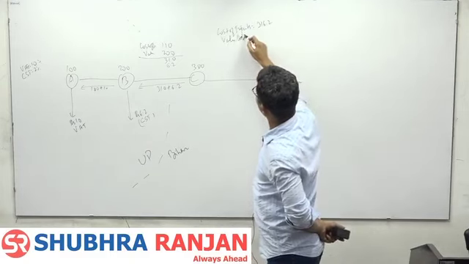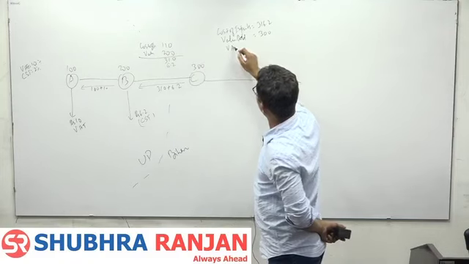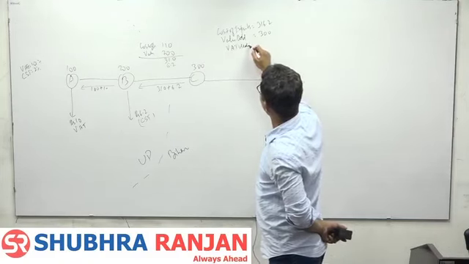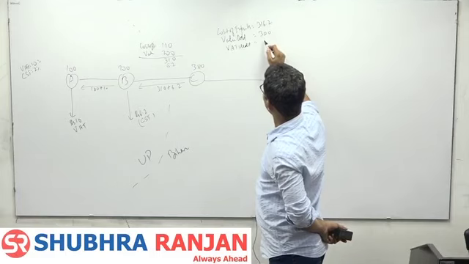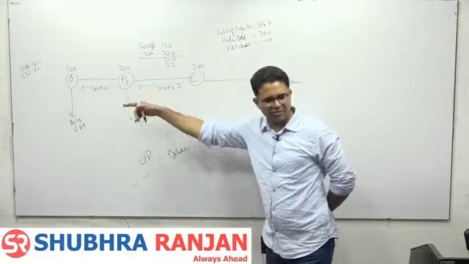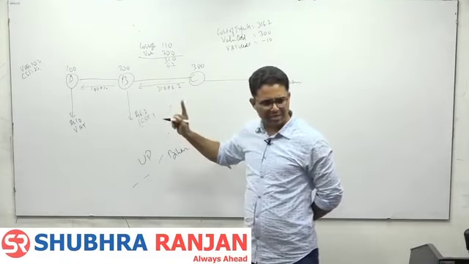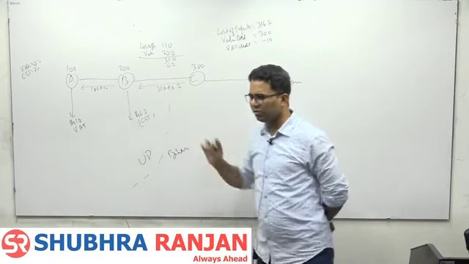Value addition 300. VAT credit minus 10. He has paid only 10 rupees as VAT. This 6.2 is CST, its credit will not be given. He has paid only VAT of 10 rupees.